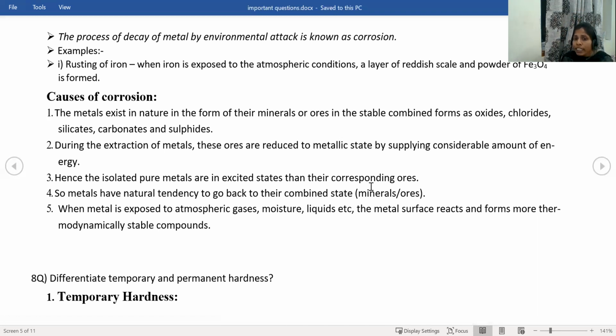That means pure metal is less stable. But which is more stable? Either metallic ore or the minerals are stable in the environment. But we got the unstable metal when we extracted it from the metallic ore. So hence the isolated pure metals are in an excited state. So metals have a natural tendency to go back to the combined state because the combined state is stable. So metal has the tendency to go back to its original position. If you write only this point, it is enough for the causes of corrosion.